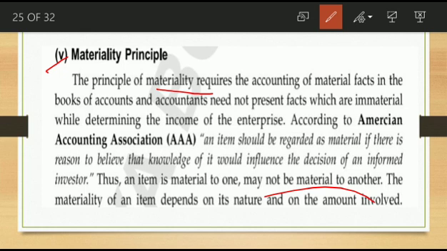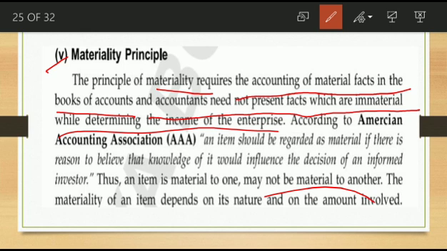The principle of materiality requires accounting of material facts in the books of accounts, and accountants need not present facts which are immaterial while determining the income of the enterprise. Immaterial facts they can avoid; only relevant and important facts they need to record.